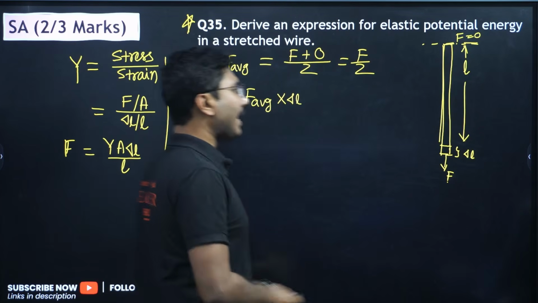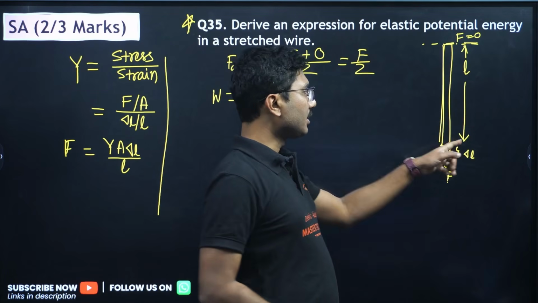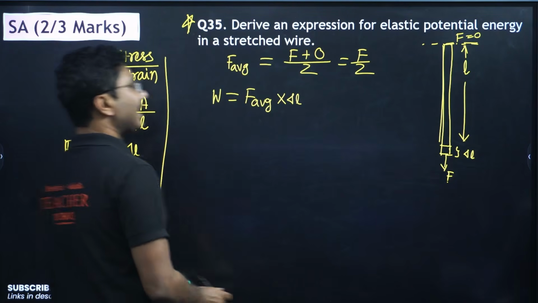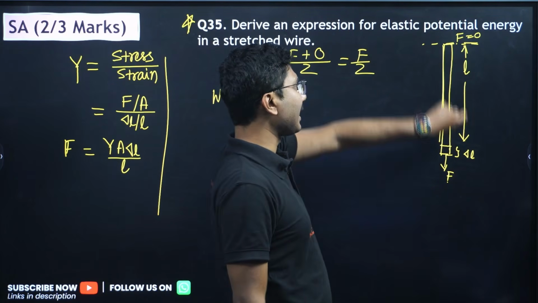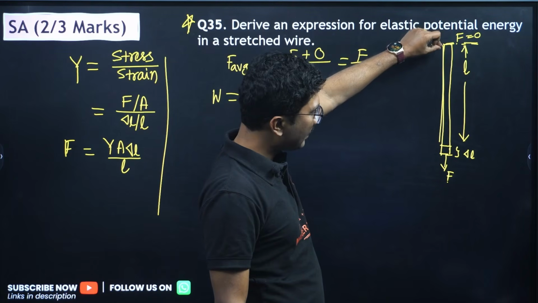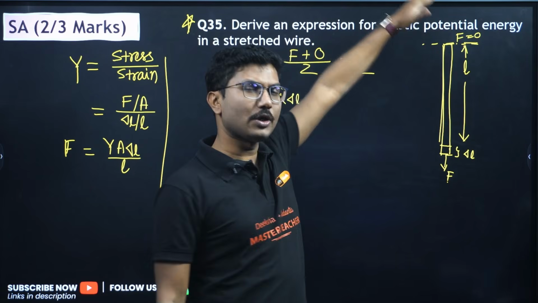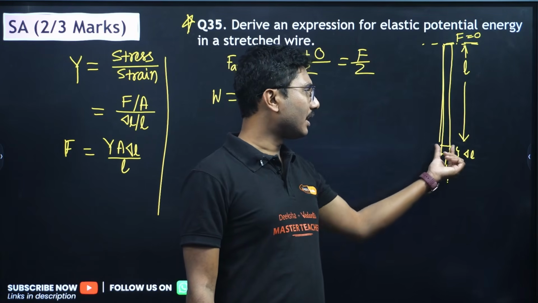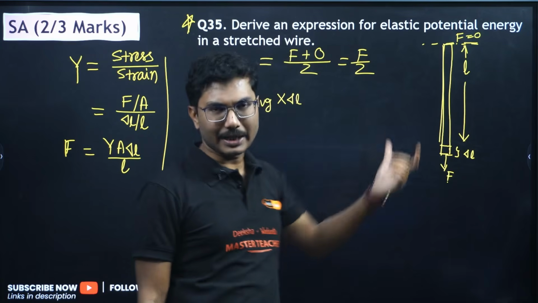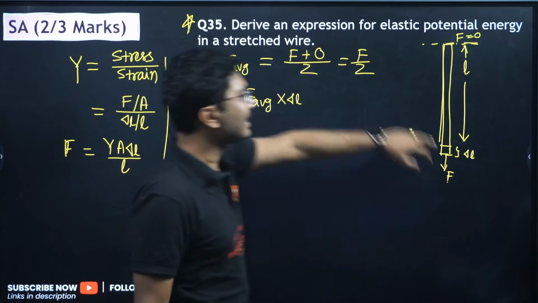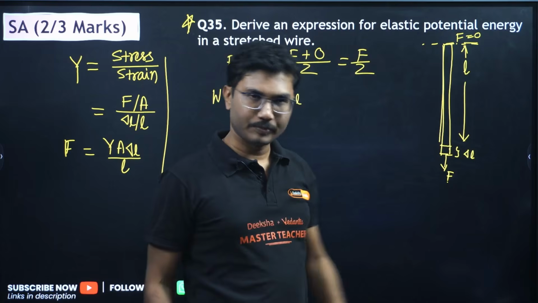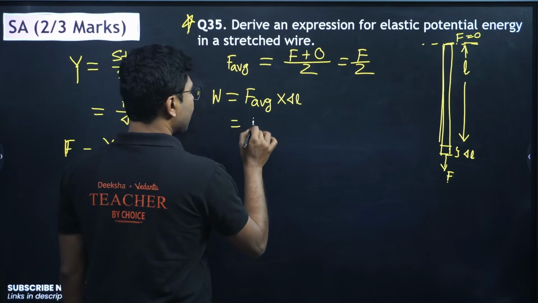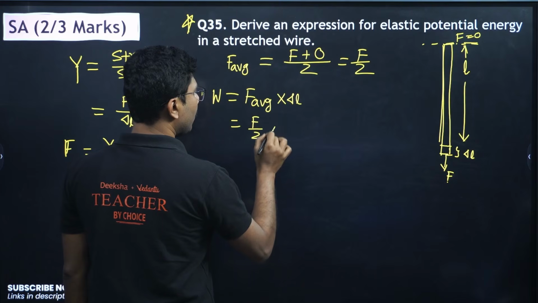The work done is given by F average into displacement. Because you applied this average force, the wire extended by a small distance delta L. Now this delta L, even though we are measuring it here, some part can happen here, some part over here. So this is the overall change in length. So don't ask, sir, force is applied over here, delta L is over here, so why do we need to take average? Because this change in delta L can happen anywhere. So F average into delta L. What is F average? F average is F by 2 into delta L.